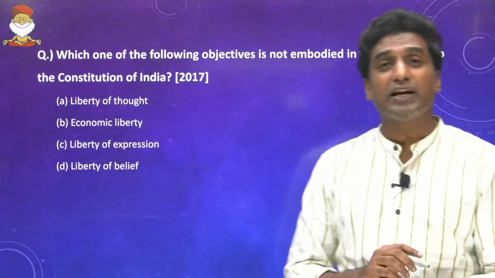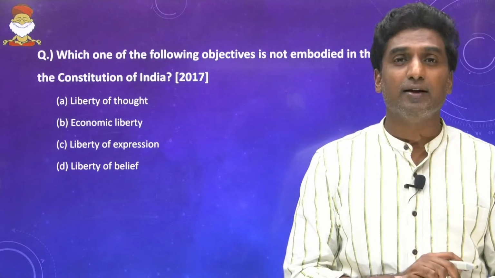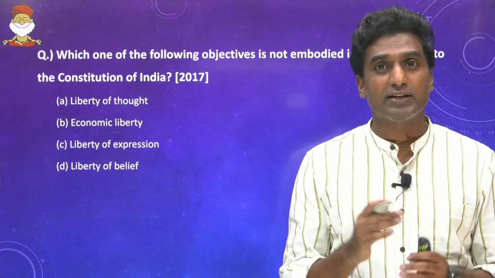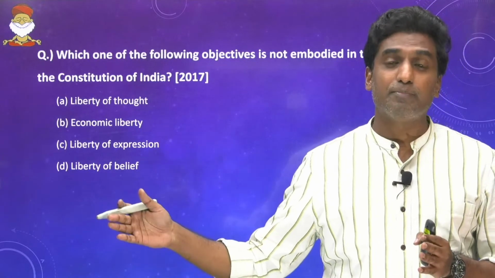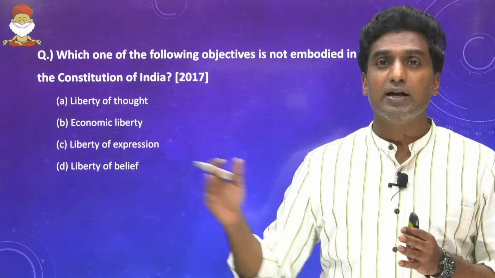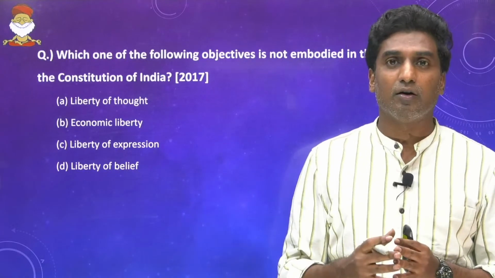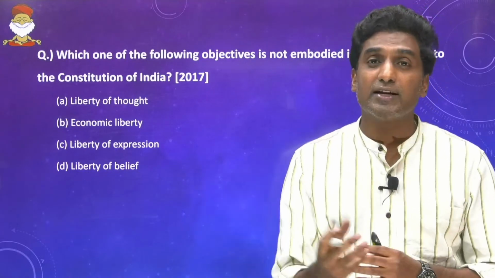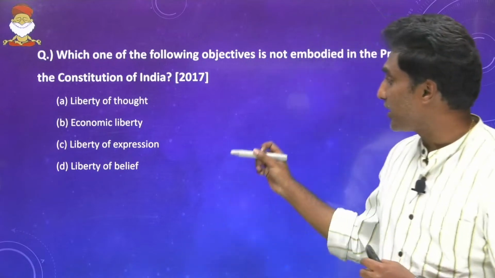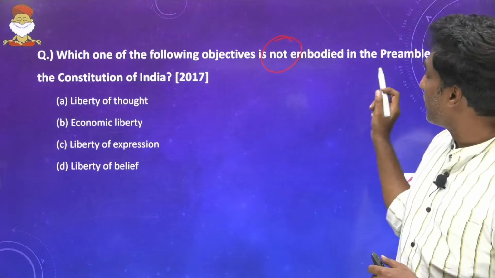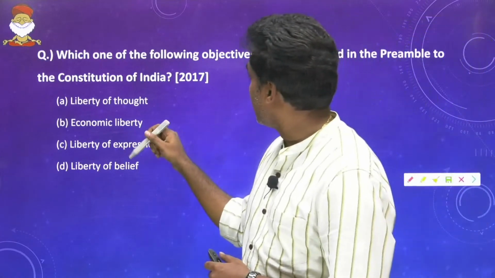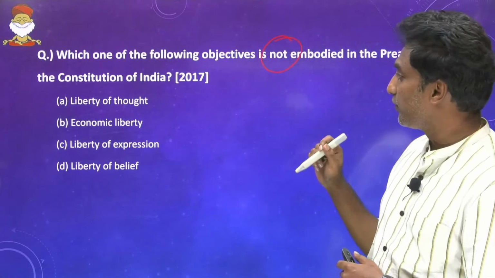A very simple, straightforward question, but as I said, conceptual clarity, especially in the first initial part, that is all the way from historical underpinnings till the DPSP and fundamental duties, it's more on the philosophical nature of it. So the conceptual understanding should be very clear in this initial part of the chapter. So which one of the following objectives is not embodied in the preamble to the Constitution of India?